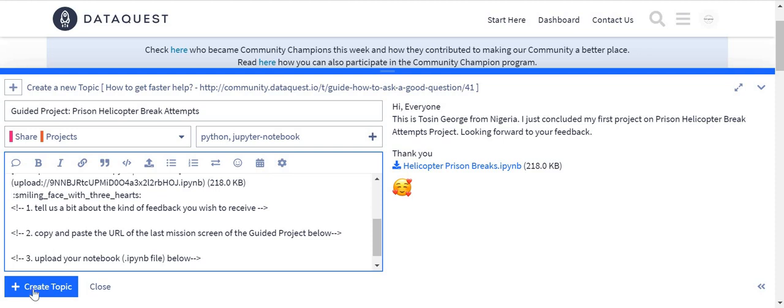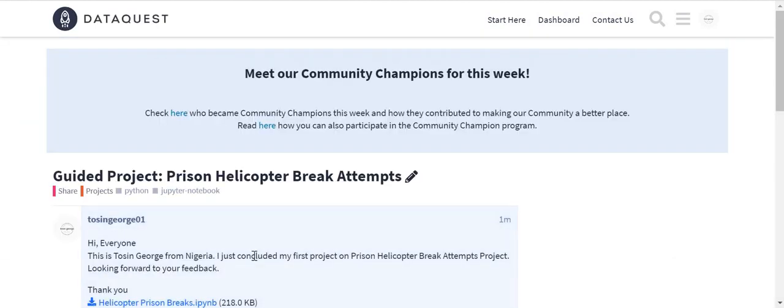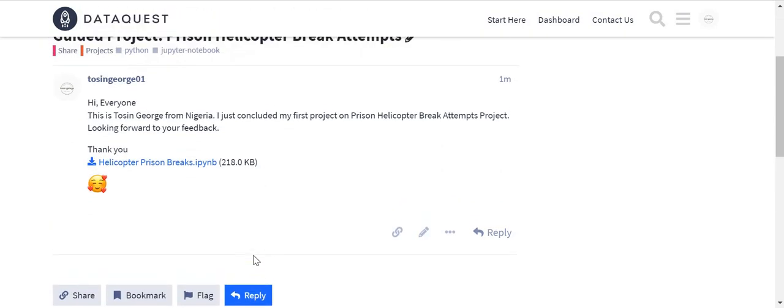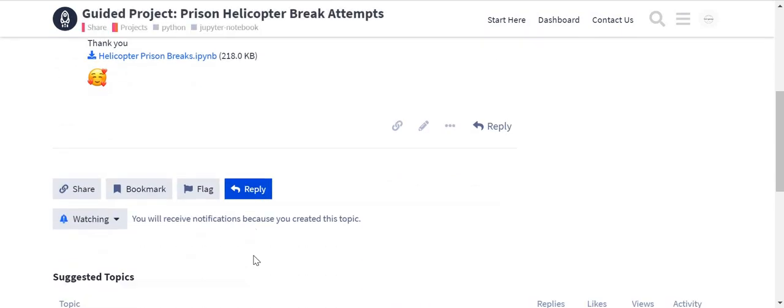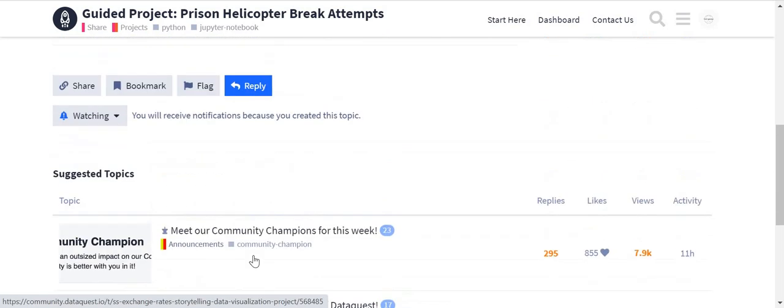And once you're done, you create a topic. Okay, so you can see you've created a topic and that's it. And people will come here and see your profile and that's it.